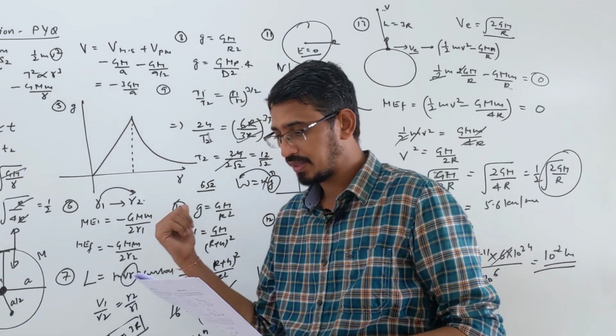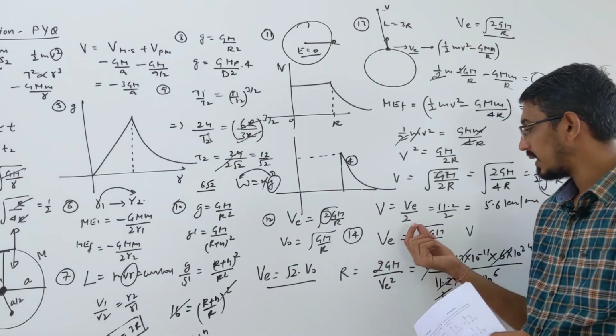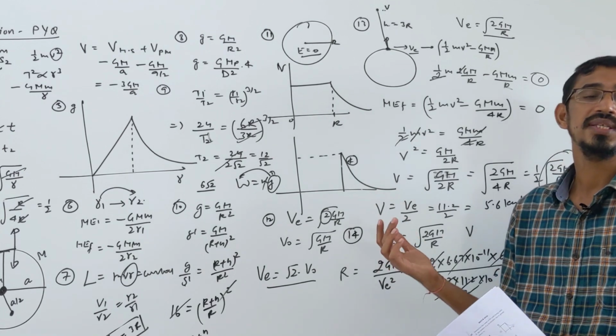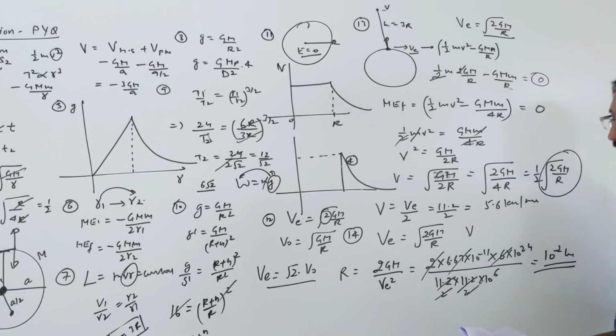Yes, you can calculate this exactly. So if you want to escape from a black hole, what escape velocity we need? Actually more than the speed of light. So here just putting speed of light as escape velocity and calculating the radius of that planet.